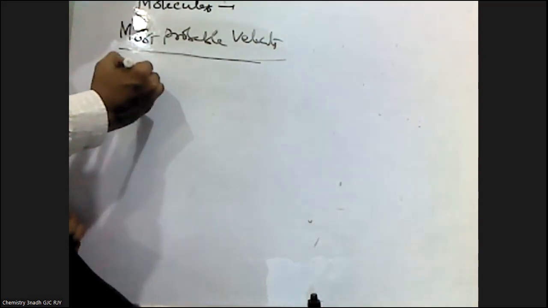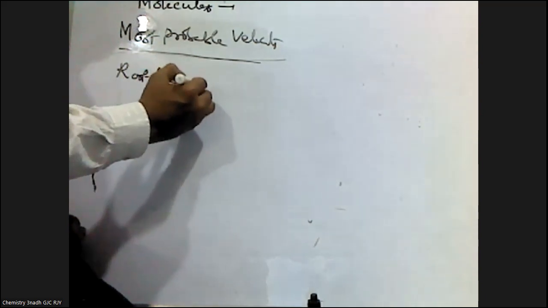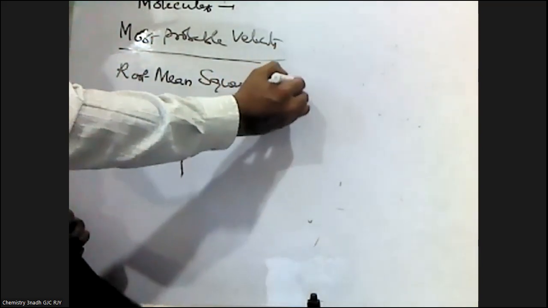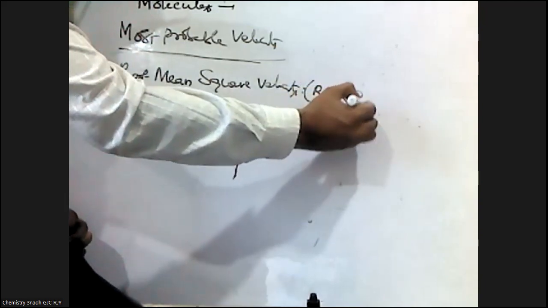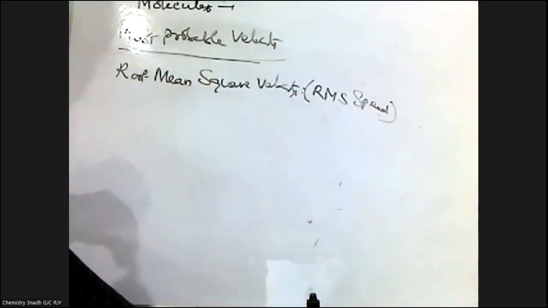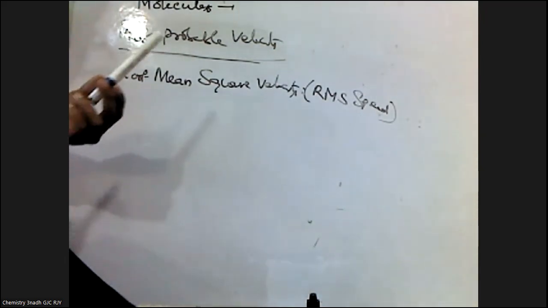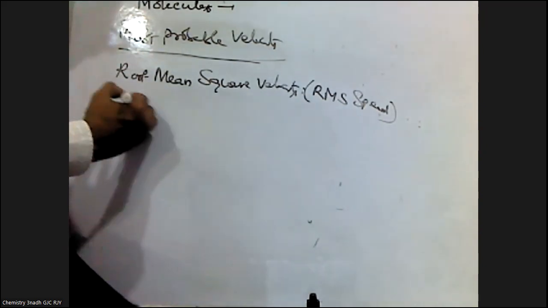Then the third velocity is root mean square velocity. Simply we call it the RMS speed. So what is RMS speed? RMS speed, or root mean square velocity, is the square root of the mean square speed.